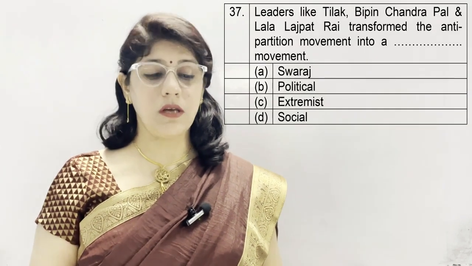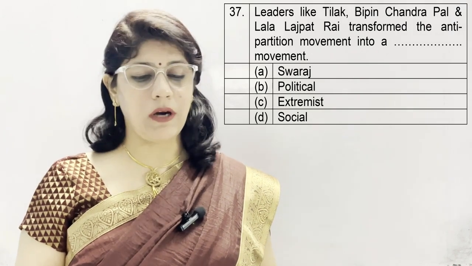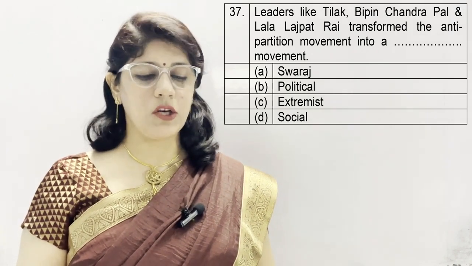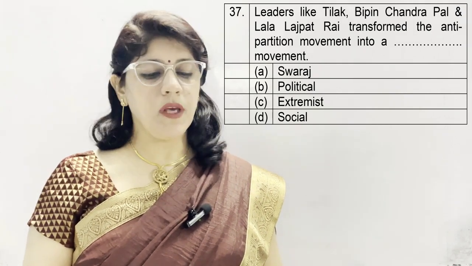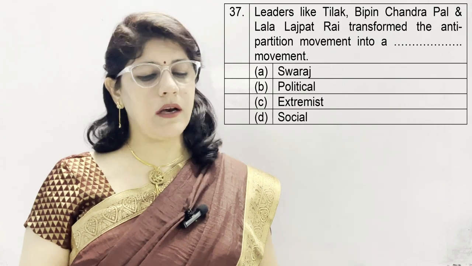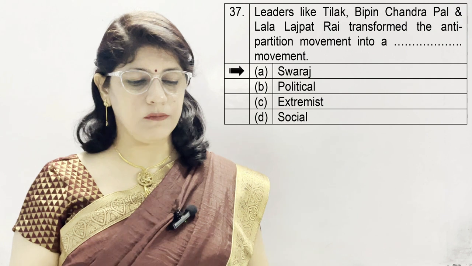In question number 37, leaders like Tilak, Bipin Chandra Pal, Lala Lajpat Rai transformed the anti-partition movement into a dash movement. A. Swaraj, B. Political, C. Extremist, and D. Social. And the correct option is A. Swaraj movement.